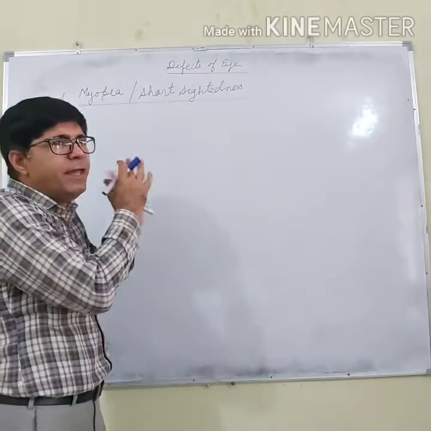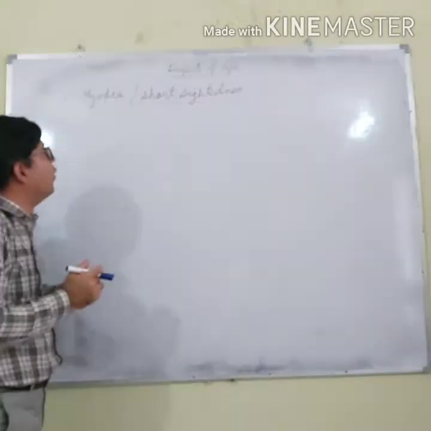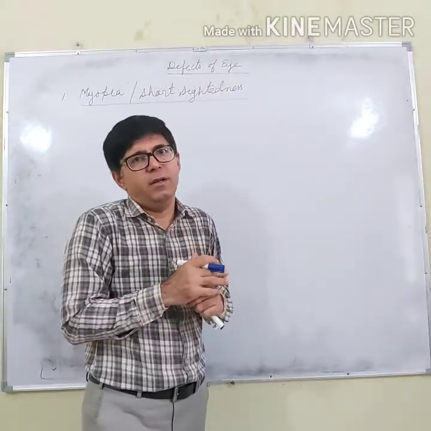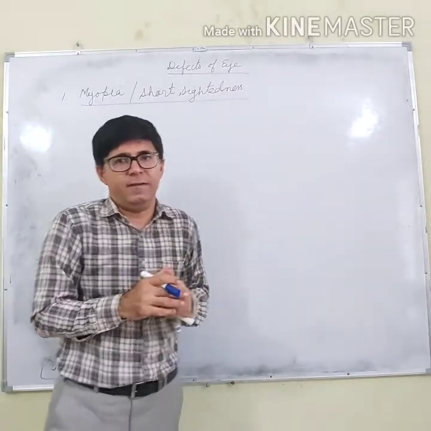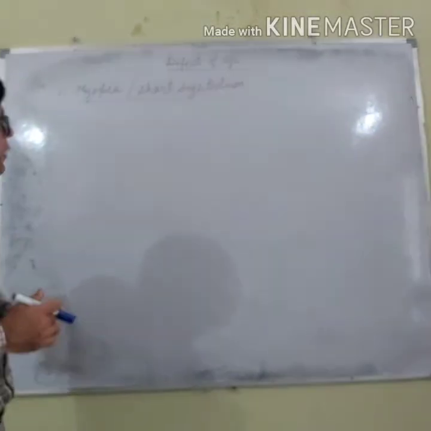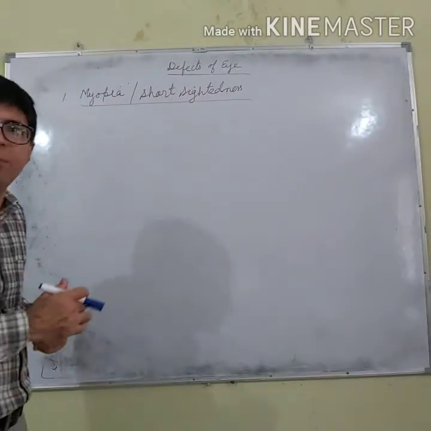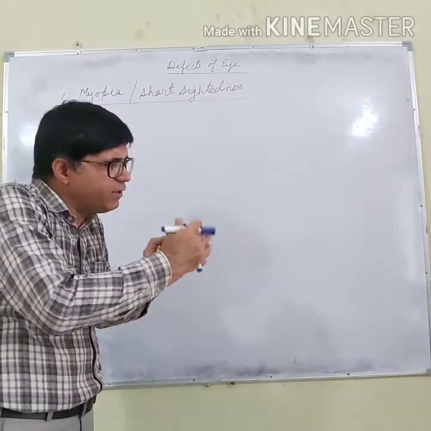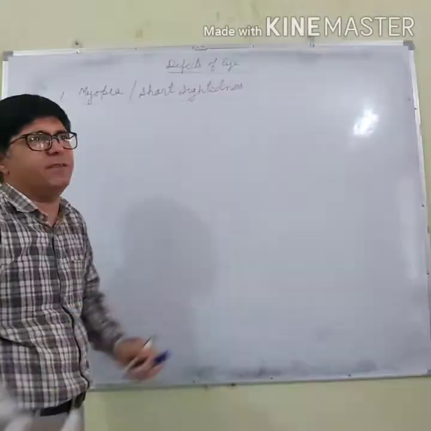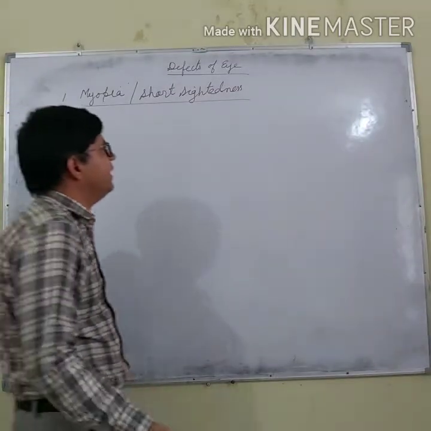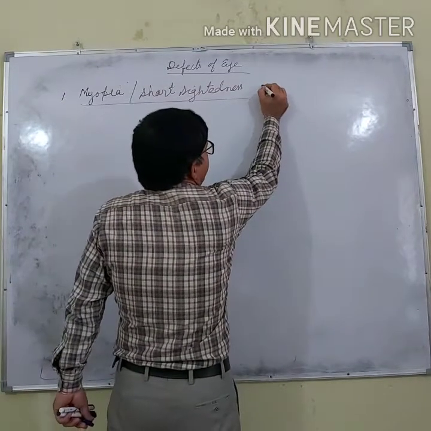So what does it mean? It means that person is suffering from myopia or short-sightedness. This definition is clear. Short-sightedness means that person is able to see the objects clearly which are situated at short distances. So let me define myopia.